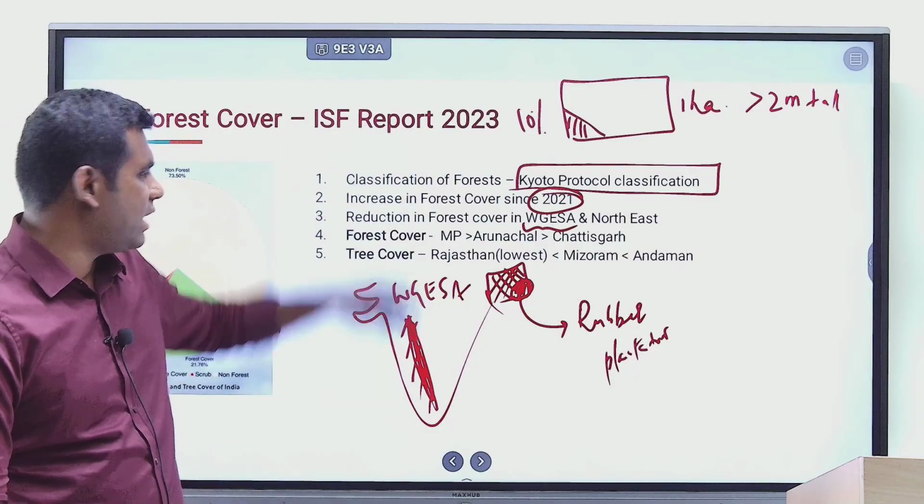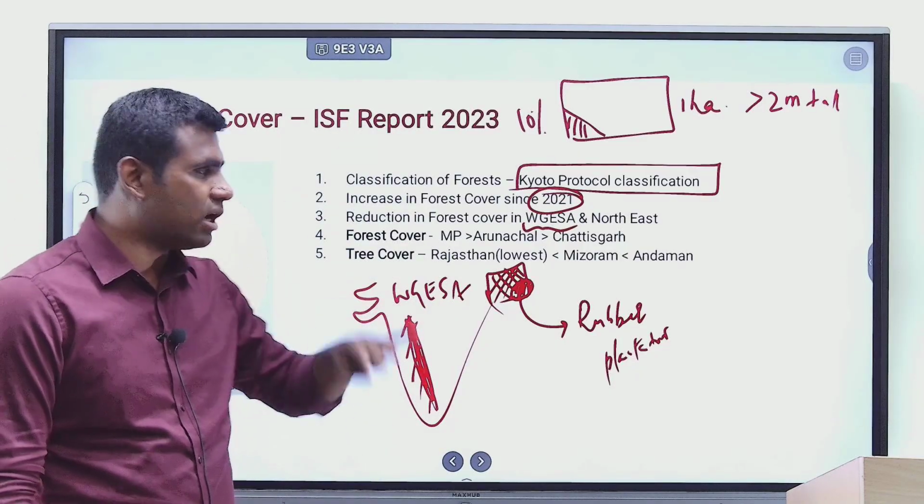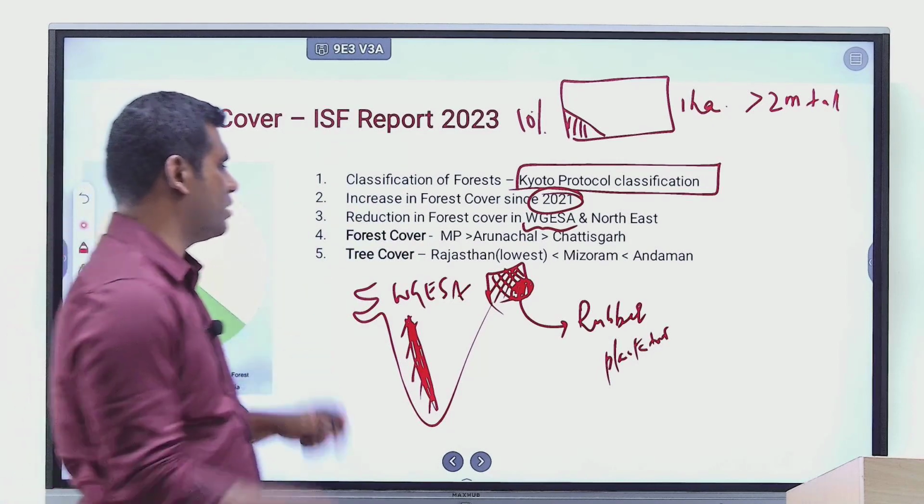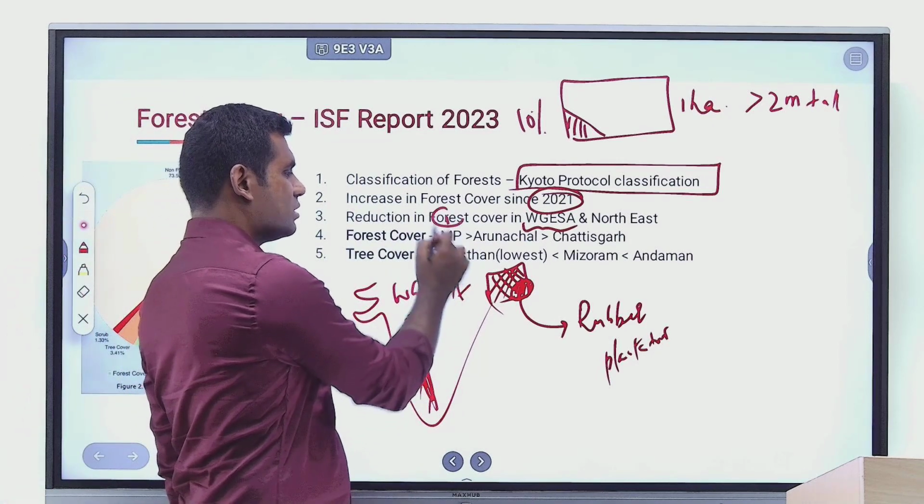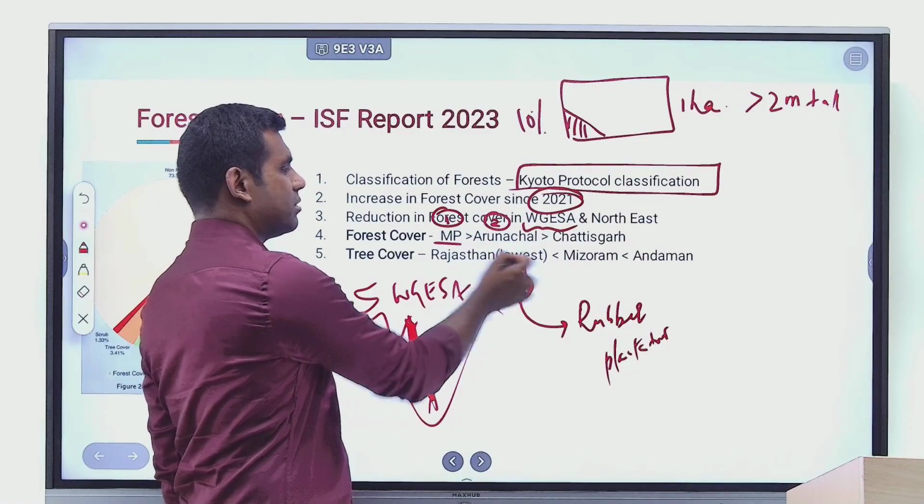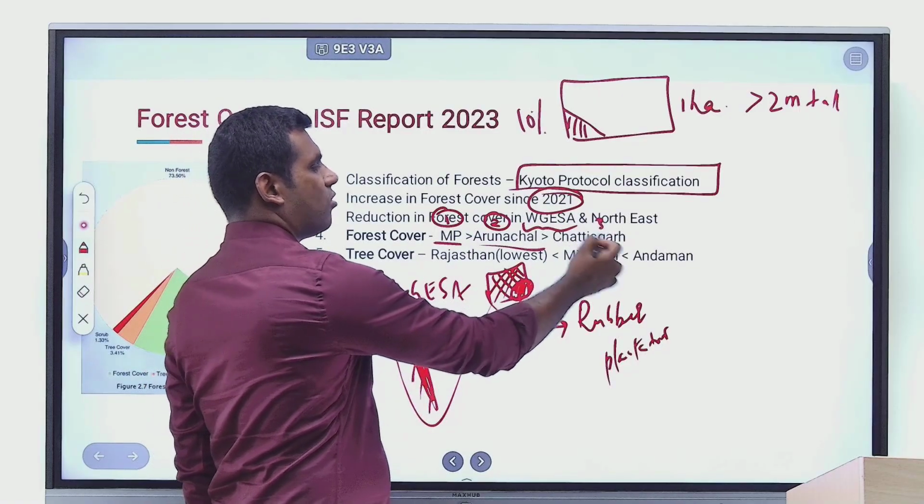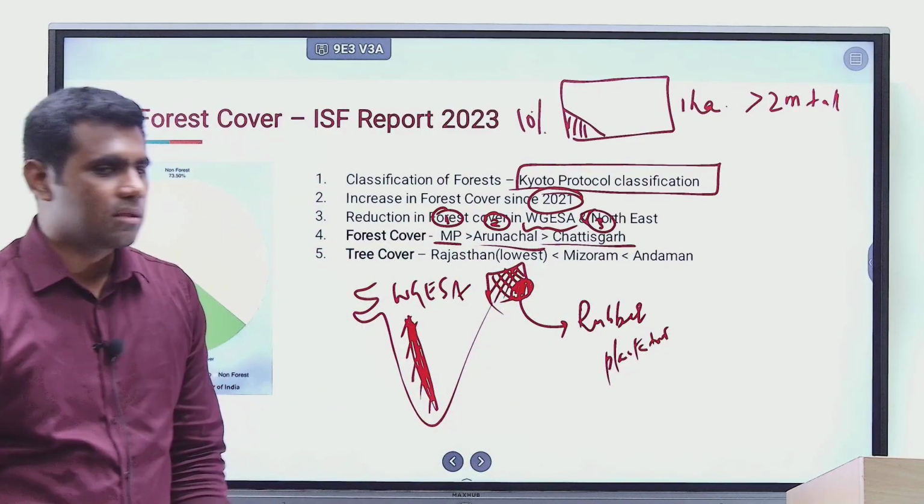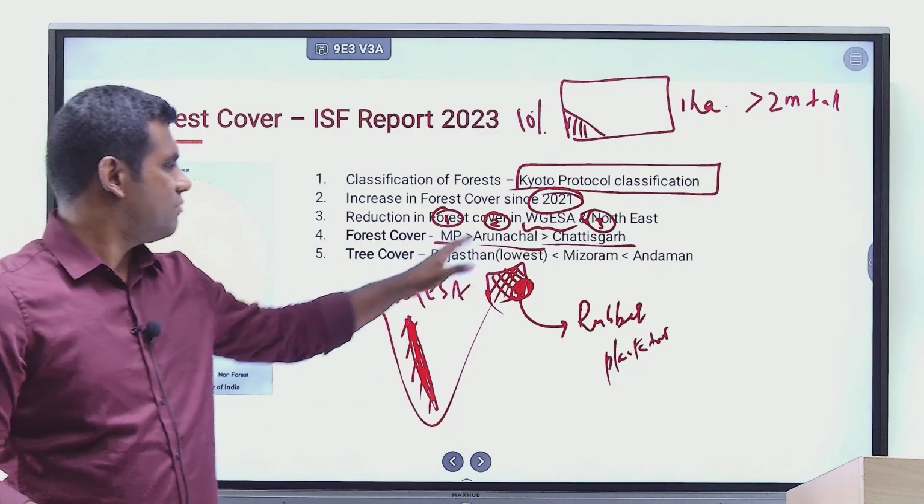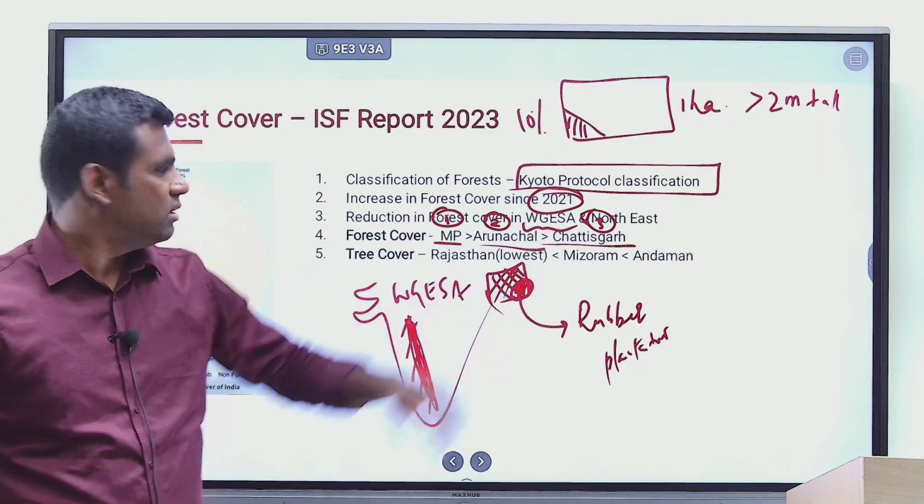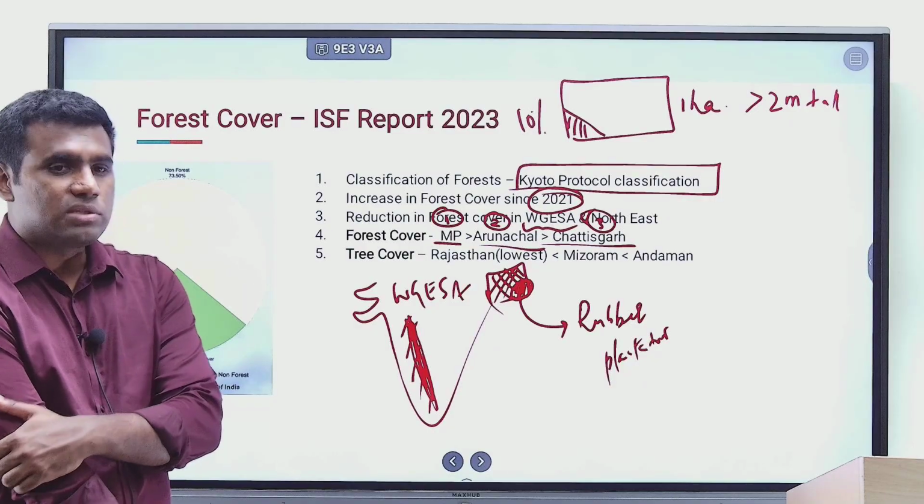Okay, when it comes to state wise, which state has the highest forest cover? Among the states, first rank goes to Madhya Pradesh, second rank goes to Arunachal Pradesh, followed by Chhattisgarh, right? Madhya Pradesh, Arunachal Pradesh and Chhattisgarh. This is with respect to forest cover.